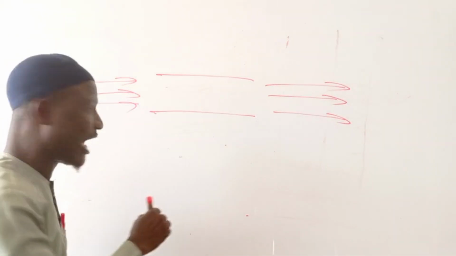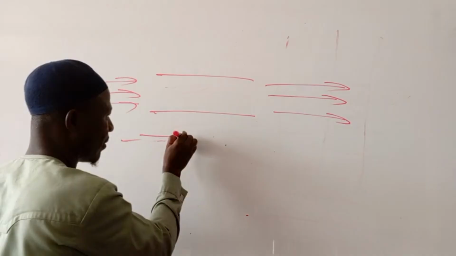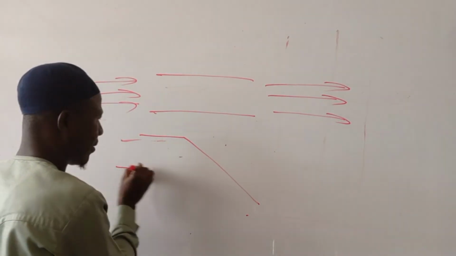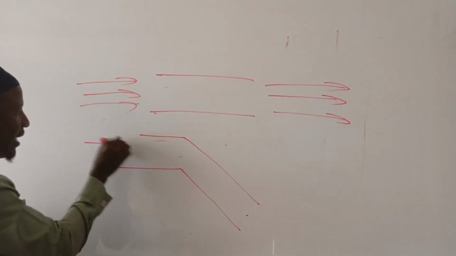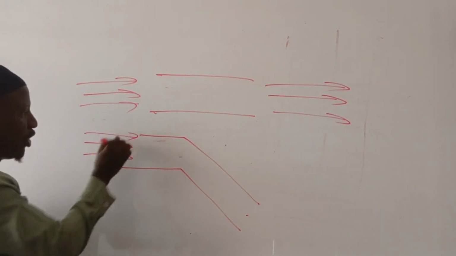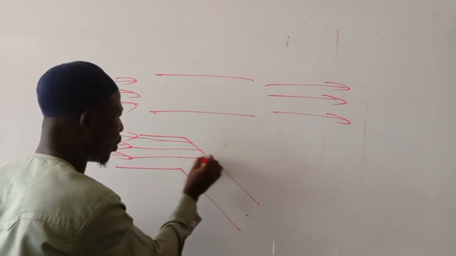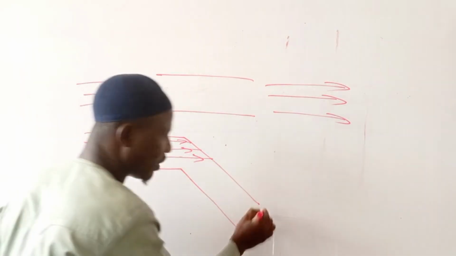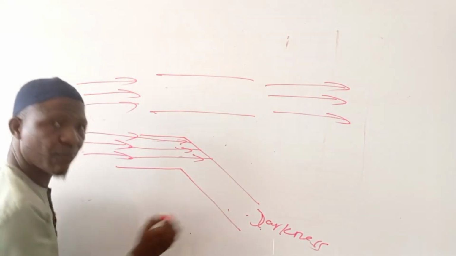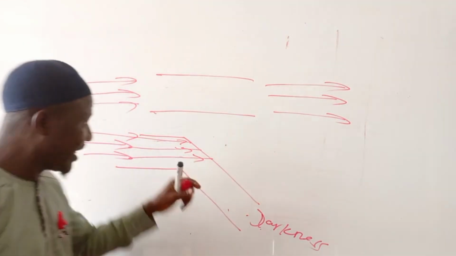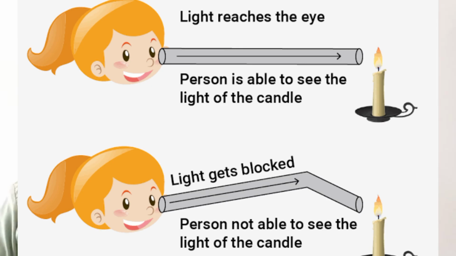But if you have a bent one, then put your ray of light here. What do you think will happen? The ray of light will just come here and it will stop here. This place will be in darkness, such that the ray of light cannot come. Therefore, this is another evidence to show that light travels on a straight line.